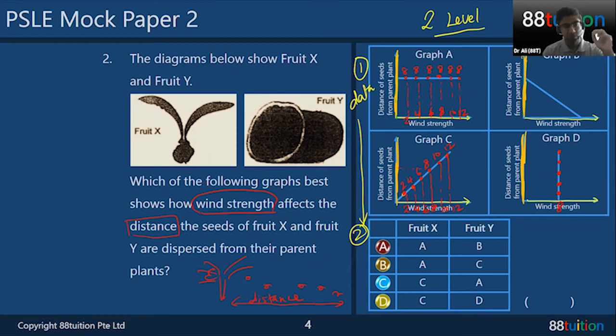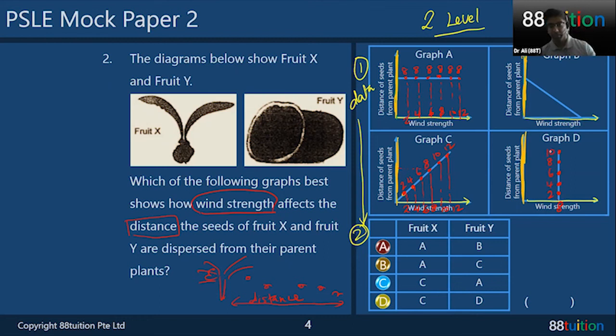So how do you increase the wind strength? You can create your own wind strength, maybe use a fan or something. That's for an experiment. But in real life, how? You have to go on a day when the wind strength is 10 or 8 based on the measurement. So when the wind strength is just 8, the seed does not disperse anywhere further, or it just keeps moving. Look at this. This is 2, 4, 6, 8, 10.